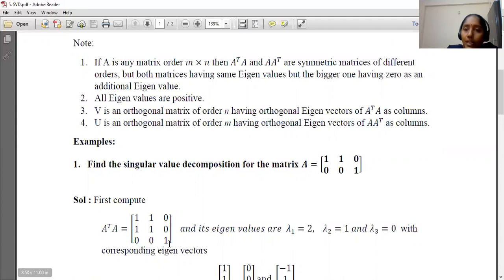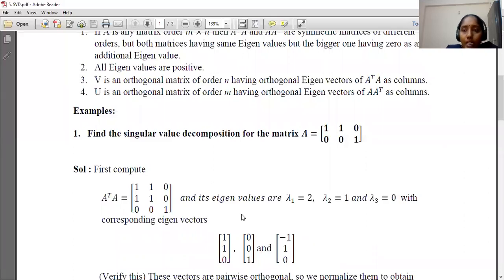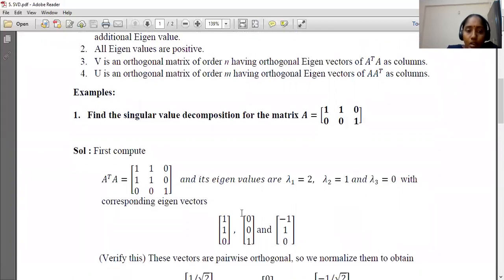I am giving the value of A transpose A, and its eigenvalues are 2, 1, 0 with the corresponding eigenvectors 1, 1, 0; 0, 0, 1; and minus 1, 1, 0. Here I am giving the eigenvalues and eigenvectors directly, since we already discussed how to find them in previous videos. If you want, you can go back, watch that video, and try it yourself.